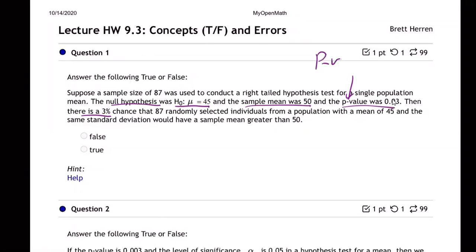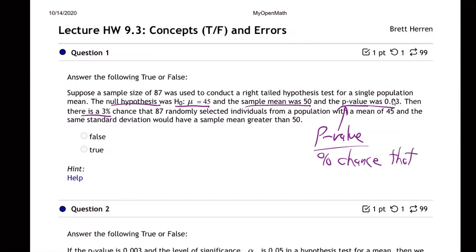P-value is percent chance. Says it on the note. So let me write it down here for you. P-value. What is it? It's the percent chance that H0 is true and results are due to luck.